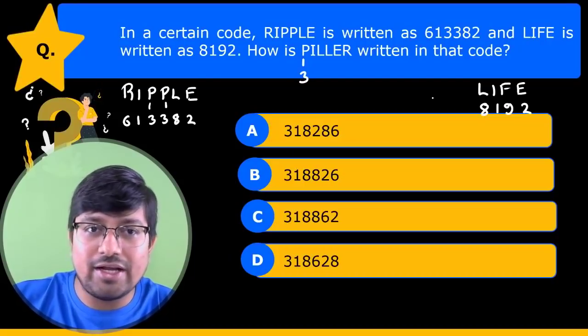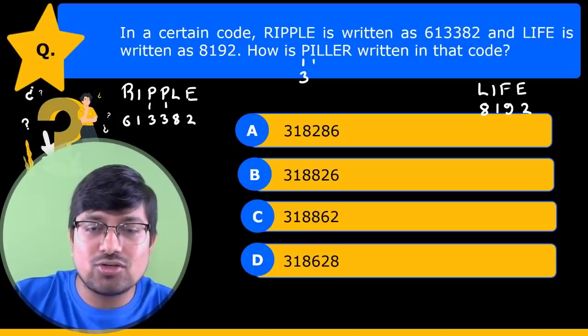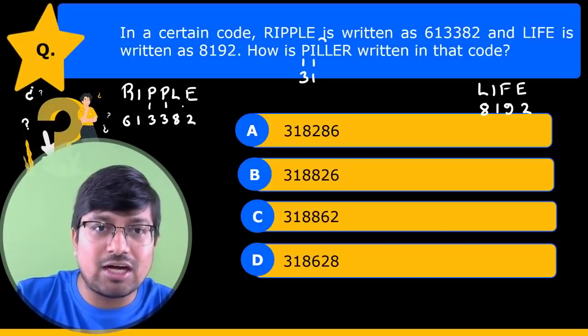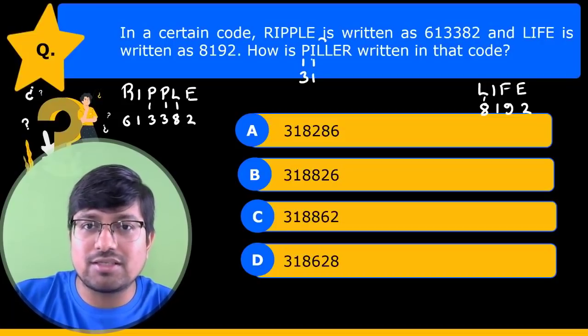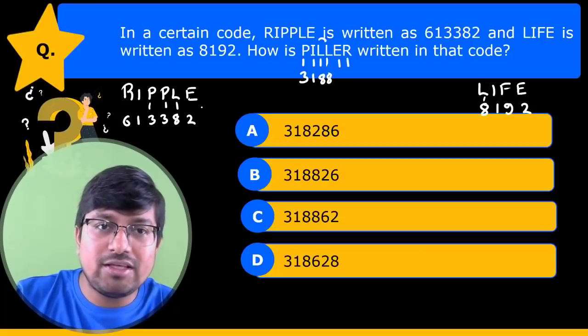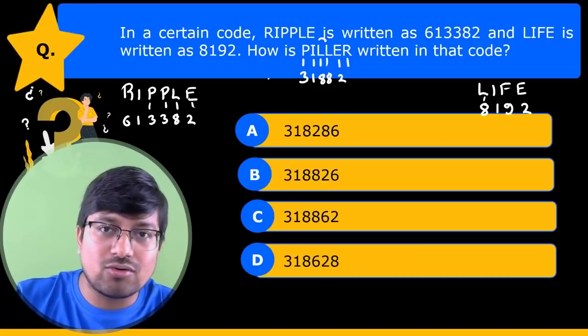I here is 1, I here is also 1. So the code of I is 1. L and L, the code of L is 8. You can see here as well. So it will be 8 and 8. E and R, E the code is 2 and R the code is 6.